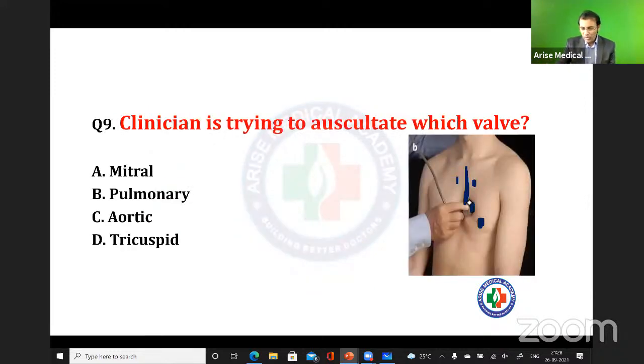So here in this question, what do you suspect? The location here is fourth intercostal space, left border of the sternum. This is the tricuspid valve.